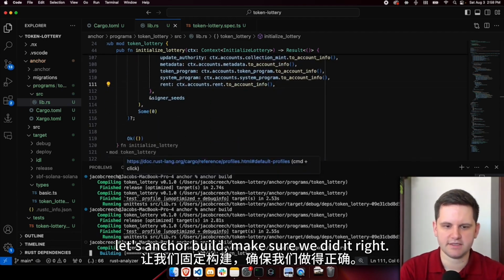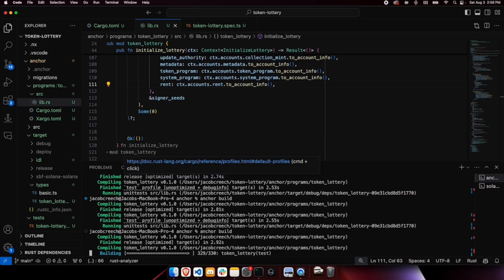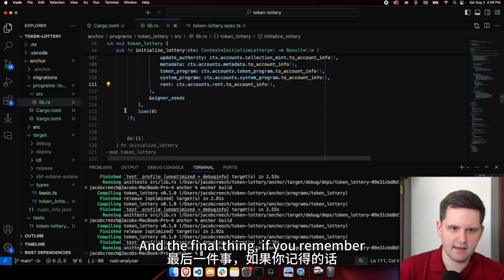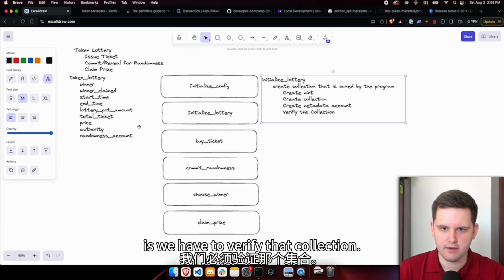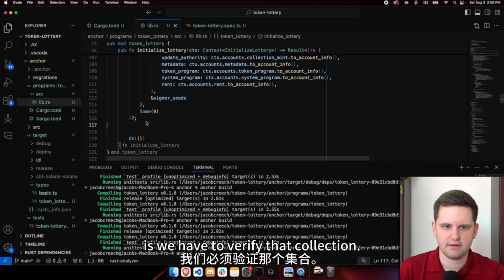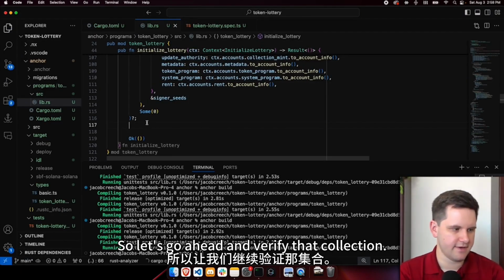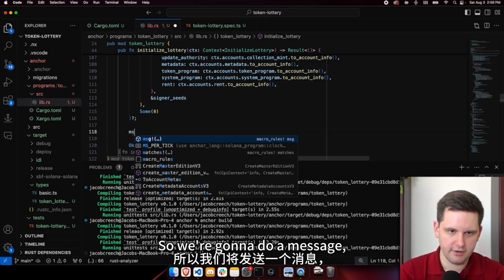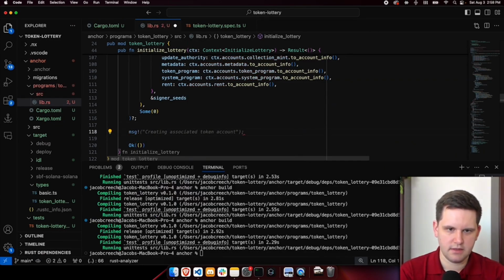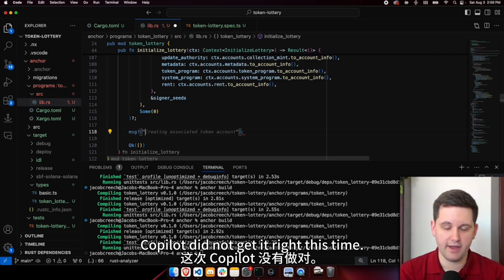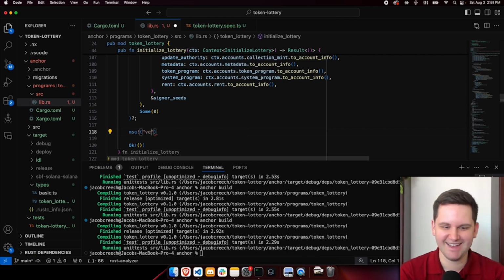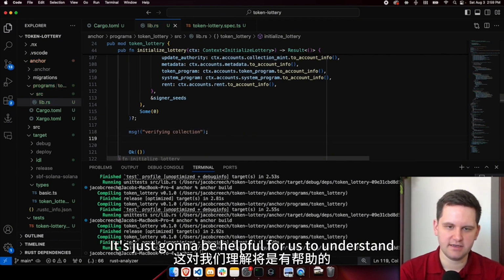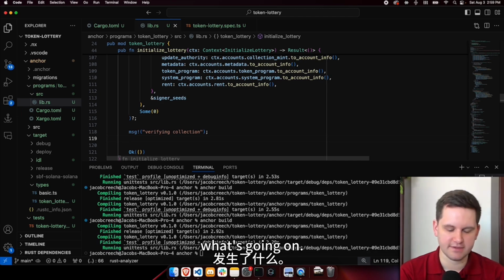Let's anchor build, make sure we did it right. All right, so we did that. And the final thing, if you remember, is we have to verify that collection. So let's go ahead and verify that collection. So we're going to do a message. Copilot did not get it right this time. Verifying collection. We'll remove all these messages later. It's just going to be helpful for us to understand what's going on.